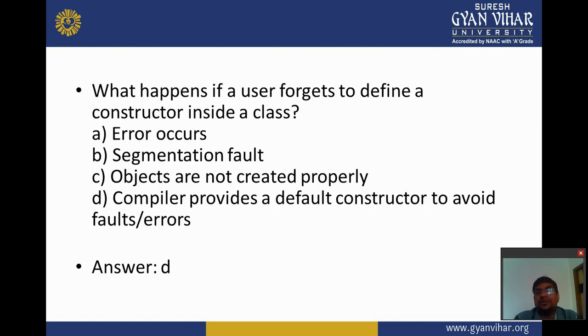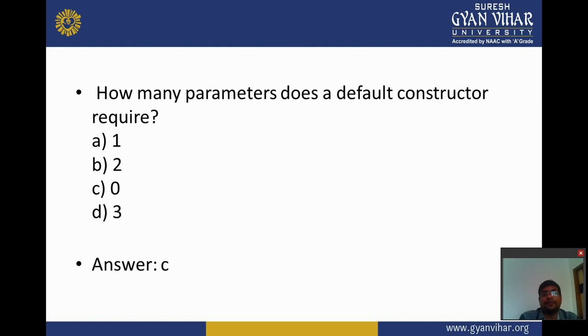What happens if a user forgets to define a constructor inside a class? First is error occurs, second is segmentation fault, third is objects are not created properly, and last is the compiler provides a default constructor to avoid faults and errors. So the default constructor is automatically called when no constructor is created in the class. So the answer is D. The next is how many parameters does a default constructor require?